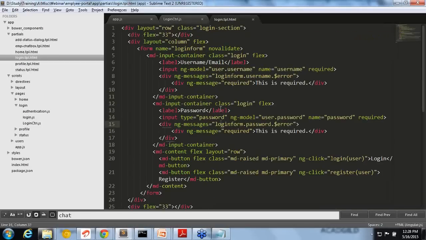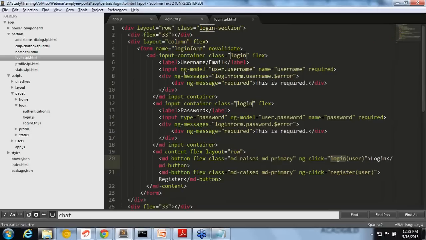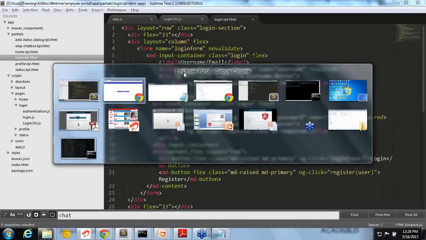In that, we have added an ng-click, and the ng-click calls the login function. That login function should be available in the controller, because of the controller scope, right? So you can see $scope.login is there. $scope.login is a method and this is being called by ng-click on the login button.